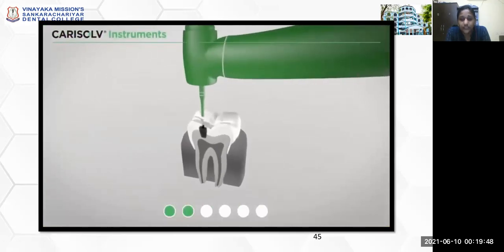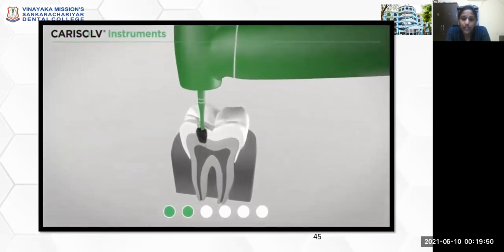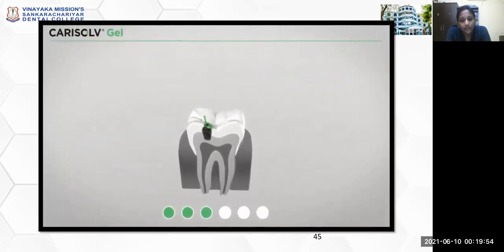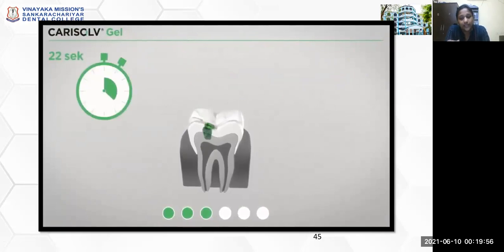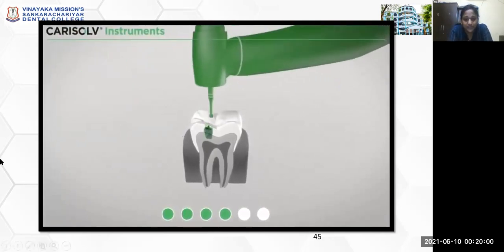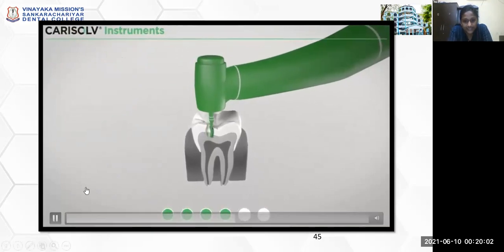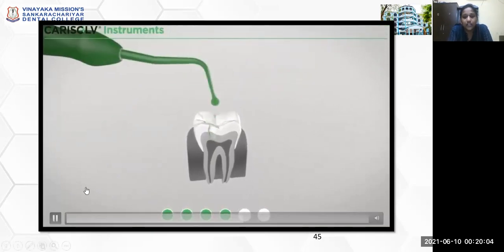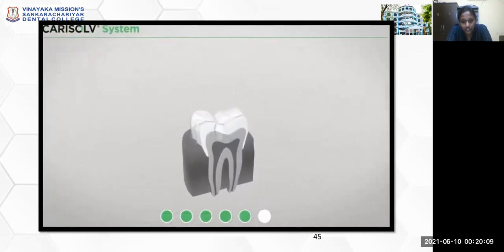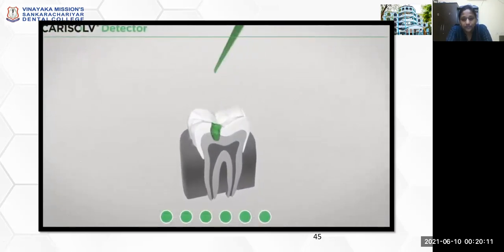So consider this tooth with the caries lesion. For the initial accessibility alone, a burr is used to enter the caries lesion. Then the Carisolv is placed for 30 seconds, and the caries has been softened. It is then removed using hand instruments.